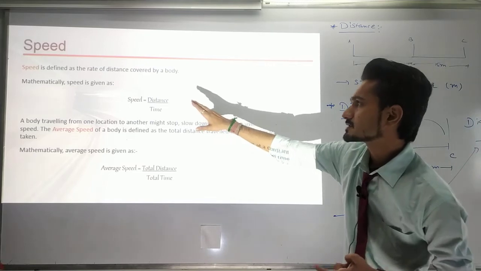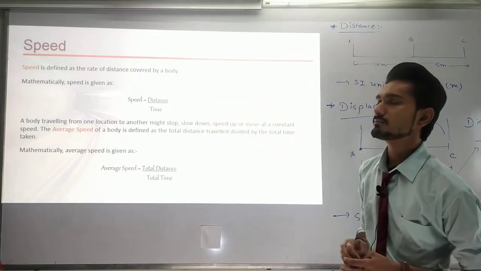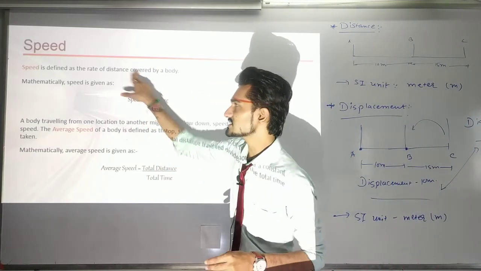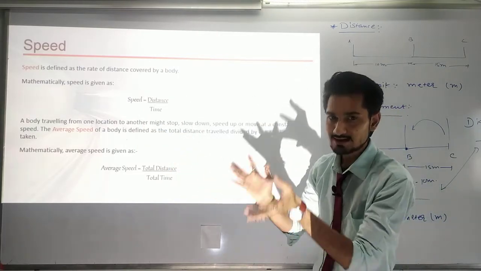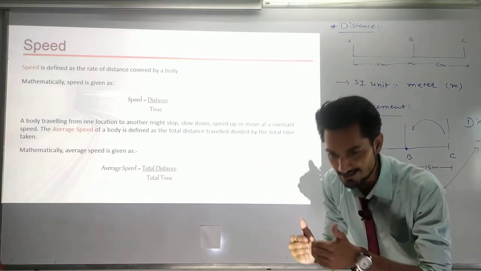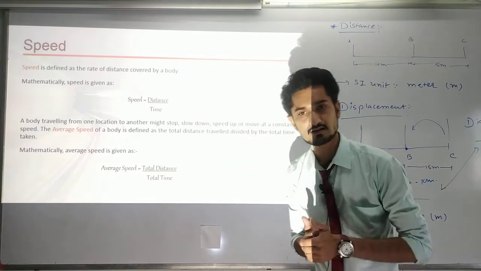Okay. Speed is the rate of distance covered by a body. Rate means whatever time is consumed whenever I cover the distance, it will be called the rate of distance.